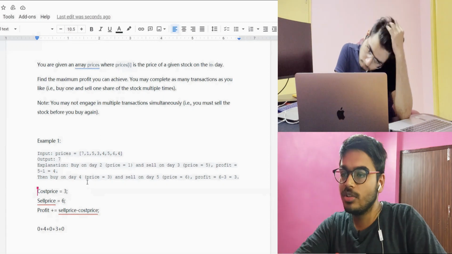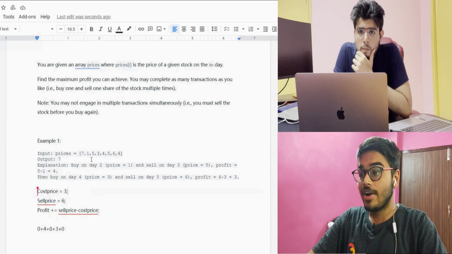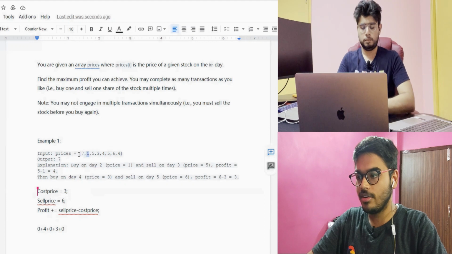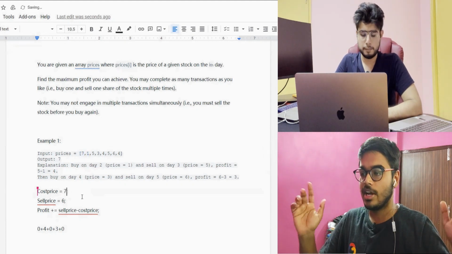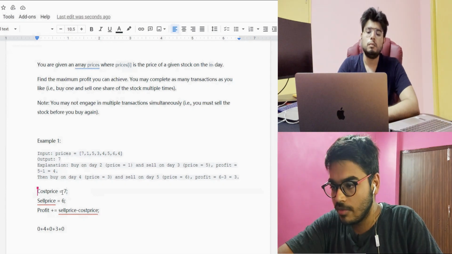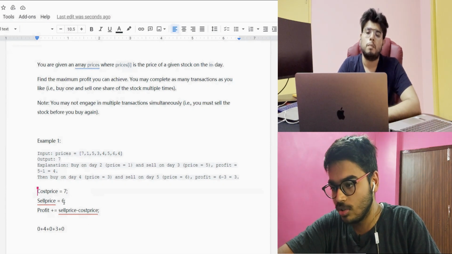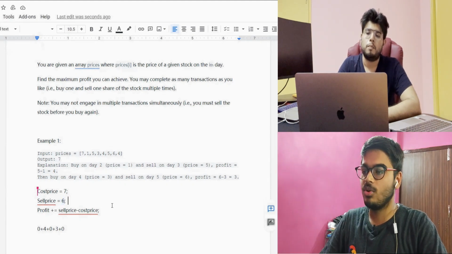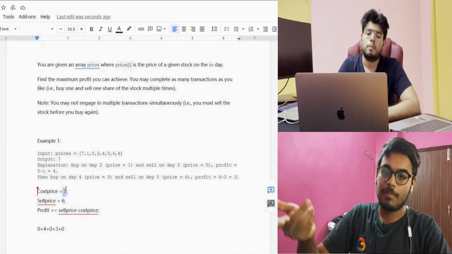As we know, we can do multiple transactions. Okay, so what I said is, let's iterate from the start. We got 7, so we are updating this with 7, because earlier the cost price was int max. Updated with 7. When we update it the first time, then there is no need to check the profit with the selling price, because currently we have updated the cost price, meaning we have purchased at that point, so we are not going to sell at that same point.